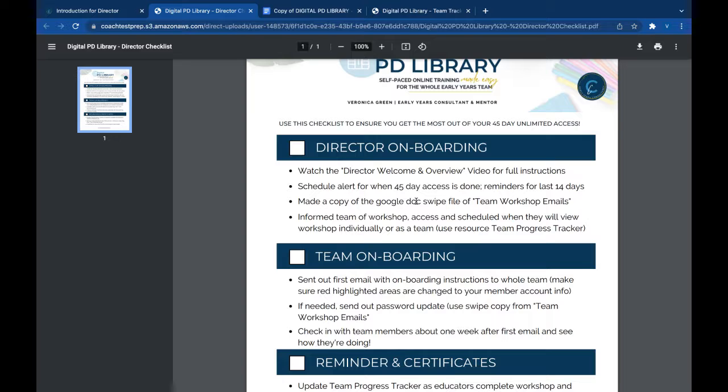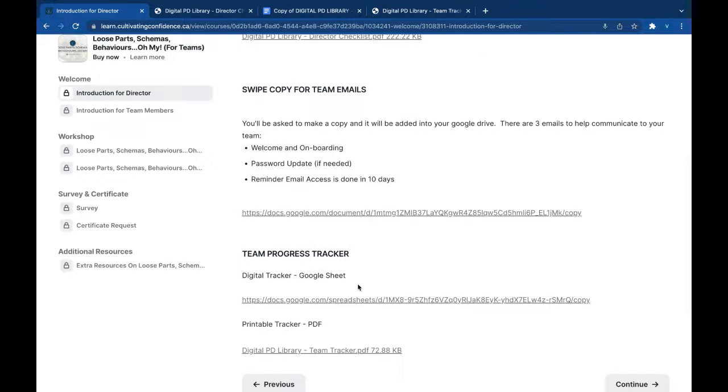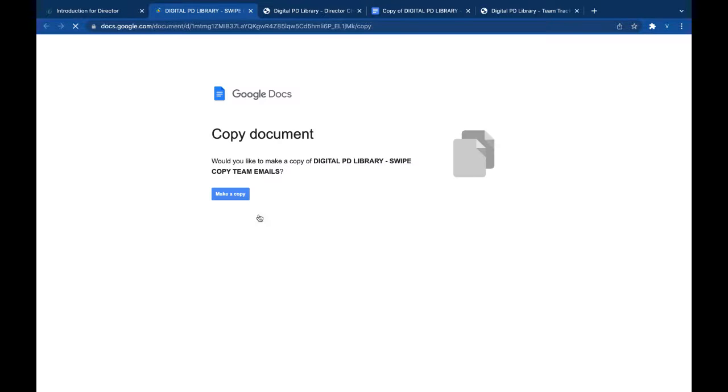Like I said, the first thing you want to do, while you're watching this video, is schedule in your calendar when the 45 days is up. Then you're going to go into the platform here and make a copy of these swipe file emails. You can have a Google account, you don't even need a Gmail account, just a Google account that you can use for free. And you want to make a copy of the team progress tracker. You simply click on it and it will ask you to make a copy.